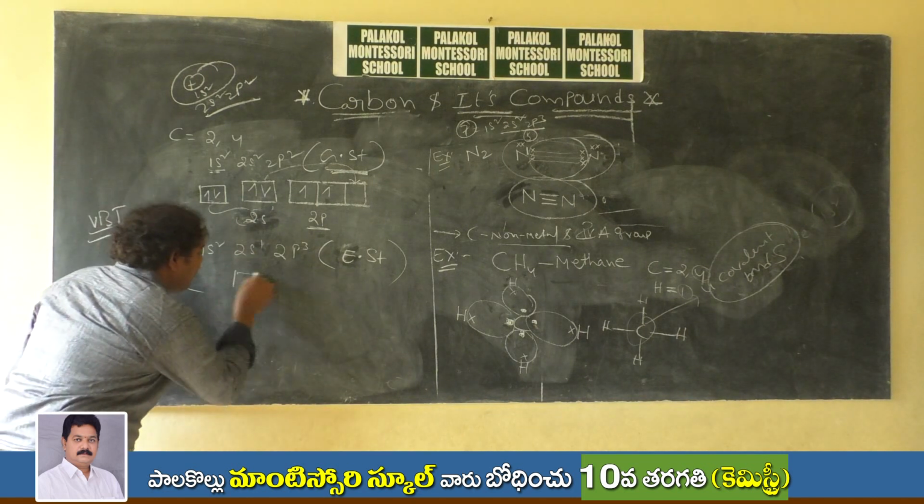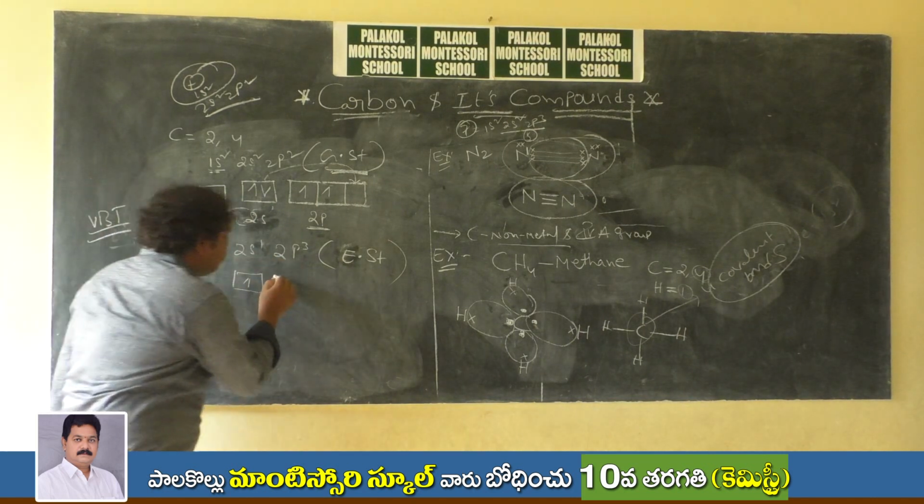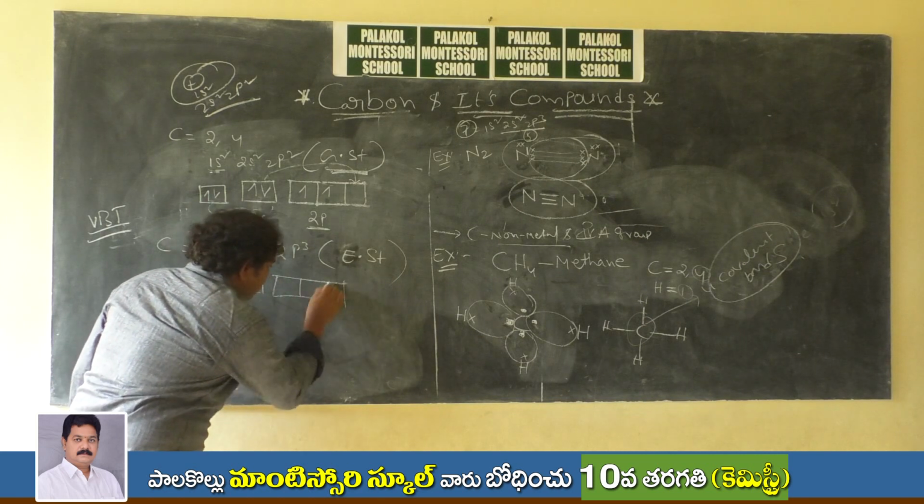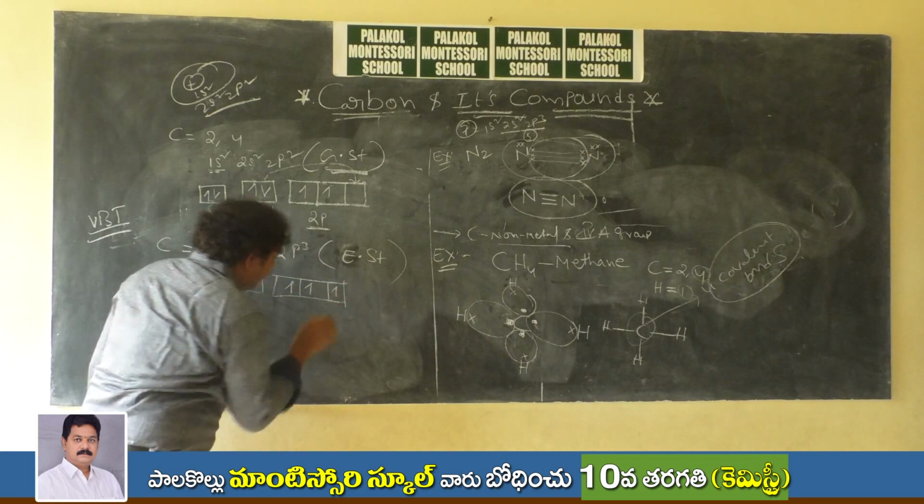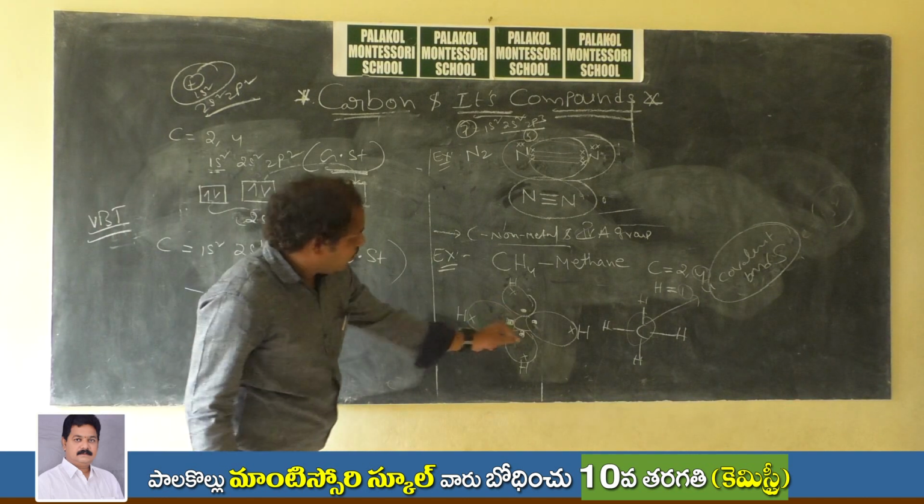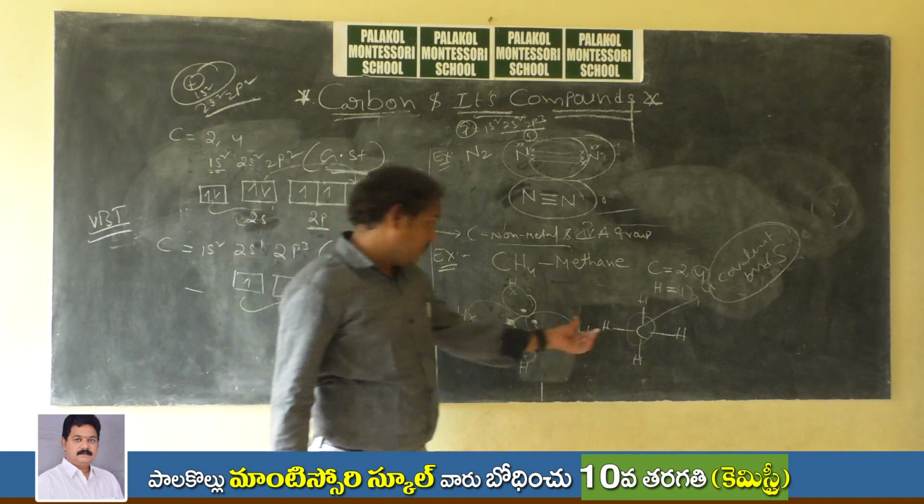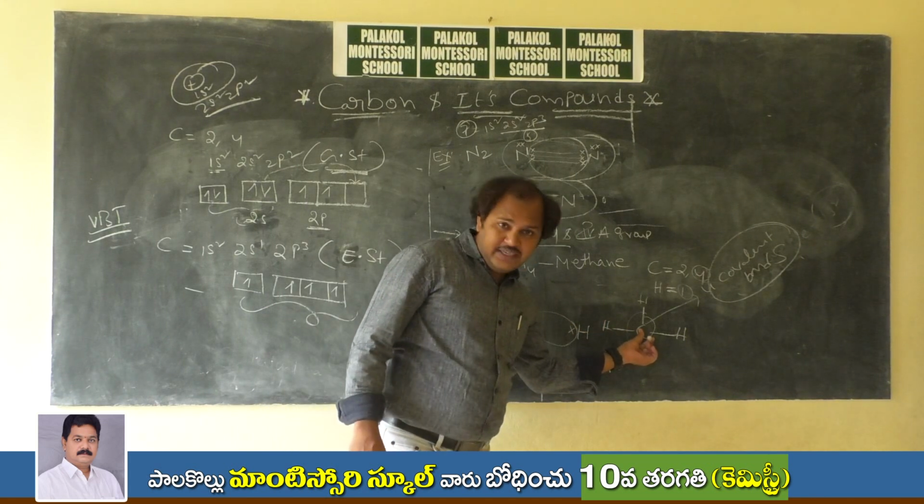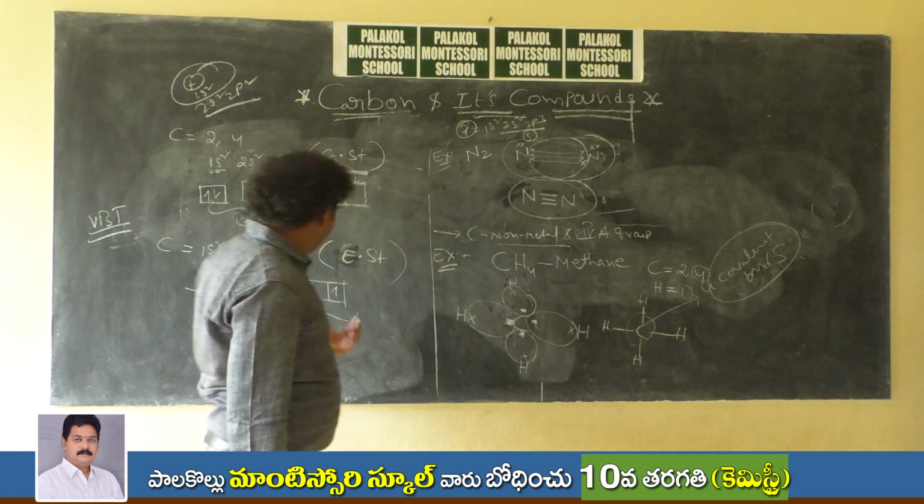So we can write 2s1 like this, and 2p3 like this. Now there is a total of 4 unpaired electrons. 4 unpaired electrons lead to the formation of 4 covalent bonds. That's why it is forming 4 covalent bonds.